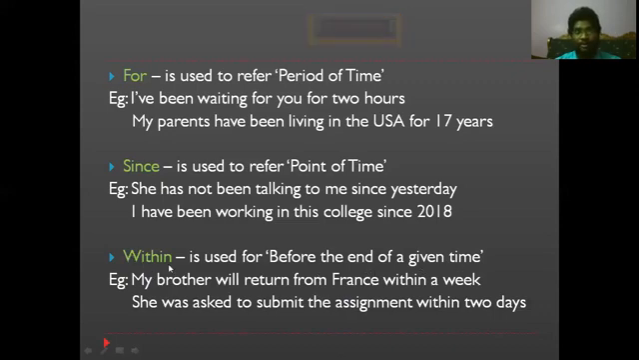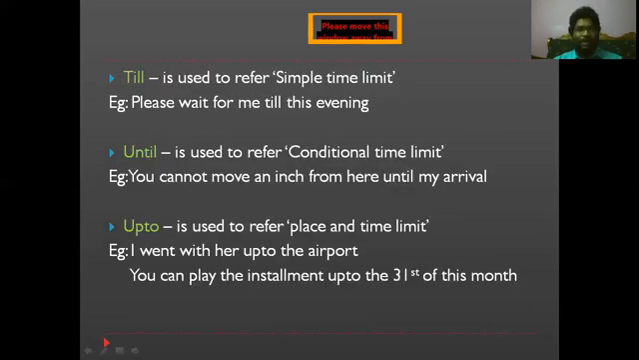We cannot use "in" exclusively; "with" is supposed to be added to that. And next, she was asked to submit the assignment within 2 days. That is the task, that is the deadline she was given. So whenever we are talking about the end of the given time, make sure we place "within" in that sentence. Our next one is "till".